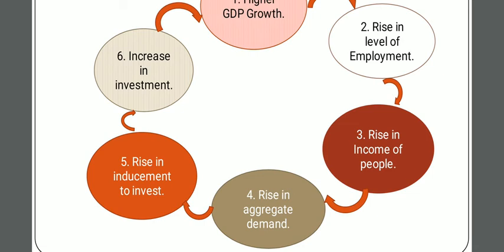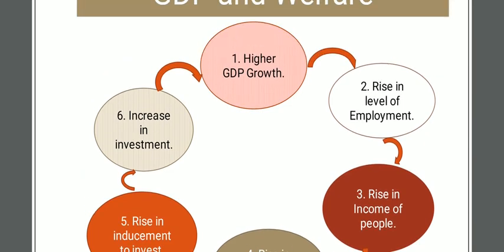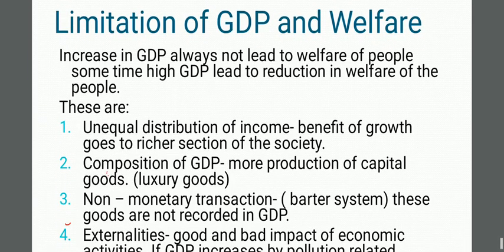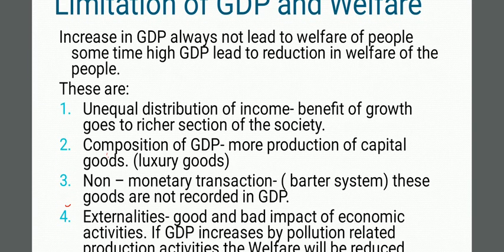You had a lesson about the Indian position 2 or 3 years before 2017-18. Indian economy was the fastest growing economy of the world, but despite being the fastest growing economy, India was not generating and fulfilling the employment requirement. Now also in India there is a very big problem in employment generation. So now, limitation of GDP and welfare. Increase in GDP will not always lead to welfare of people. Sometimes high GDP leads to reduction in welfare of the people.